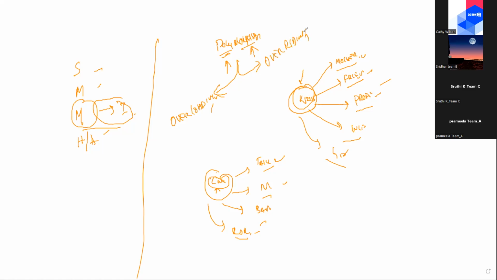Now, what are the differences, or what do you mean by overloading and overriding? Let's talk about this one. The first one, overloading. What do you mean by overloading? In the same class, if we have the same method names with different parameters or different data types, then it's called overloading.